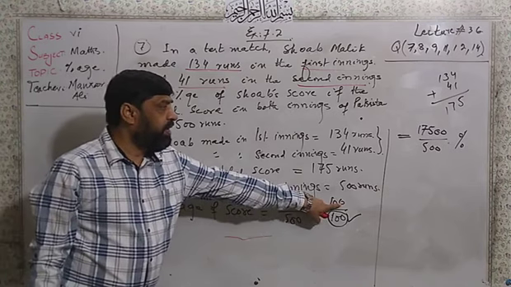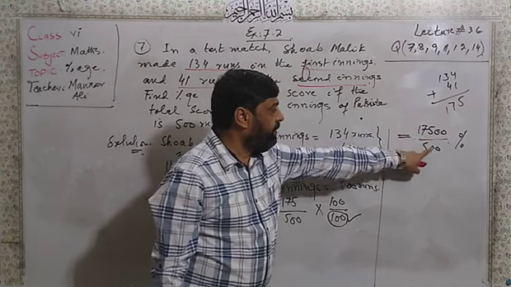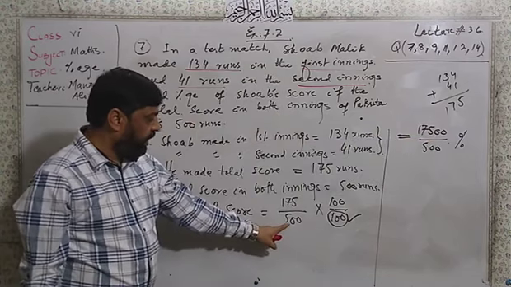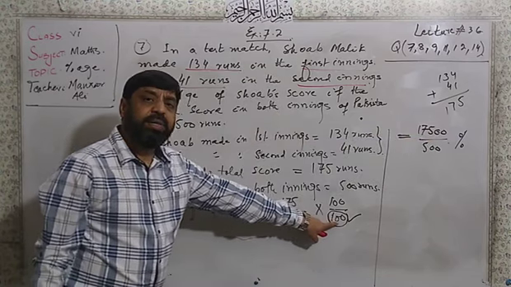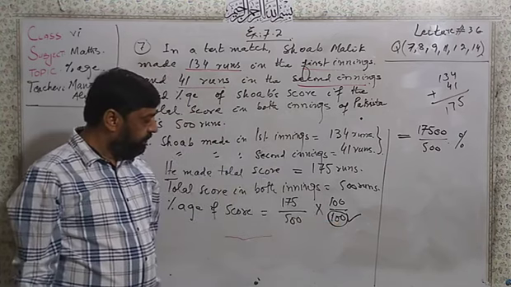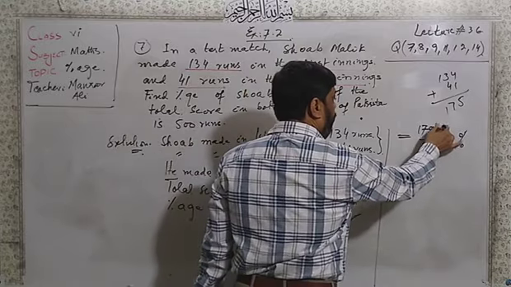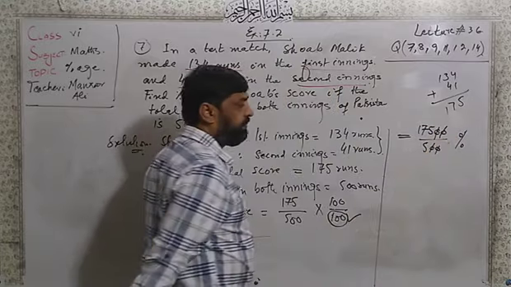175 multiplied by 100 becomes 17,500 divided by 500, and this 100 we will convert into the percentage form. Dear students, here we can cancel two zeros by two zeros.